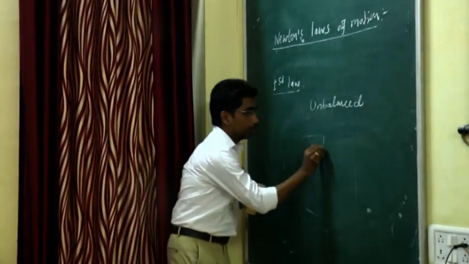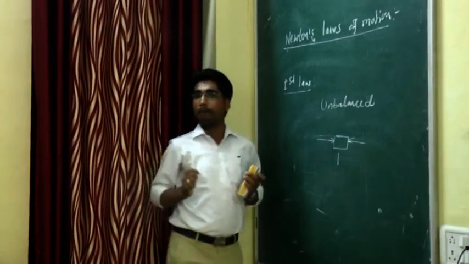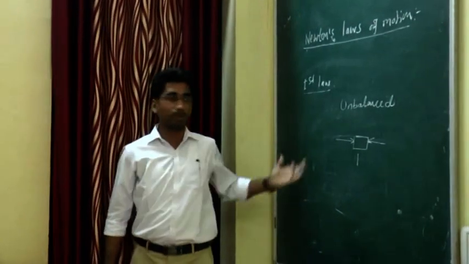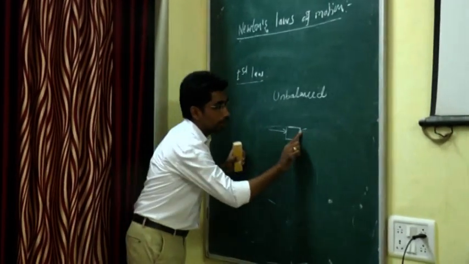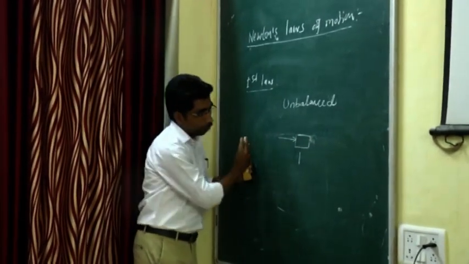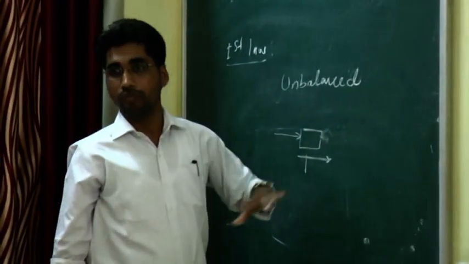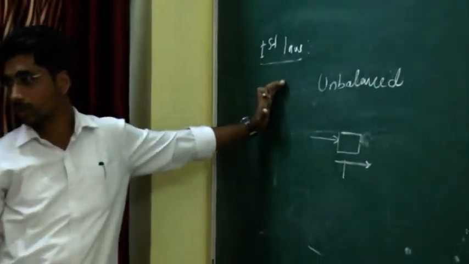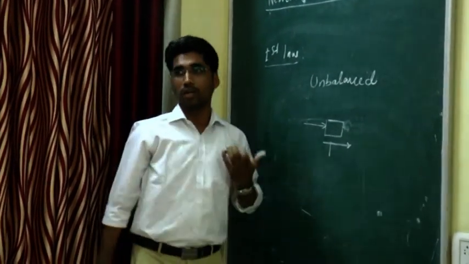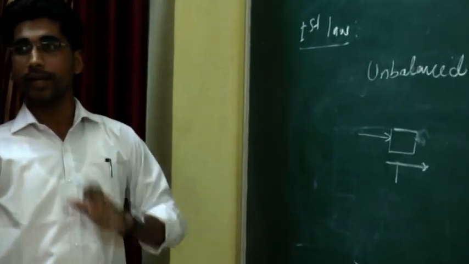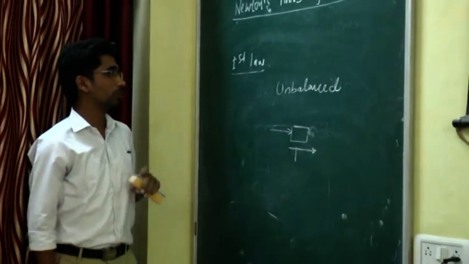If I have any body and I try to apply the force from this side and this side, this is nothing but the case of balanced force, and when I apply the balanced force, Newton's first law of motion doesn't give the correct answer. Therefore, I have to apply an unbalanced external force from one side, then only this body displaces from one place to another place. Therefore, when I go for Newton's first law of motion, I have to explain the unbalanced force, and if the balanced force is there, Newton's law of motion doesn't give you the correct answer for the trajectory of motion. That is about Newton's first law of motion.